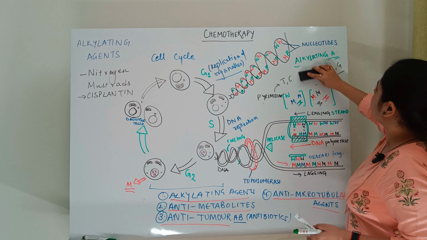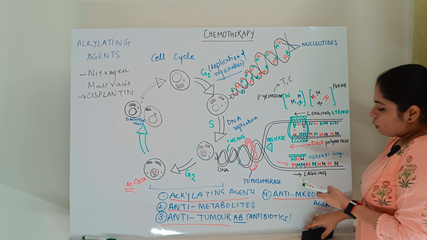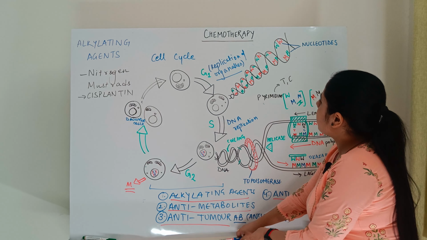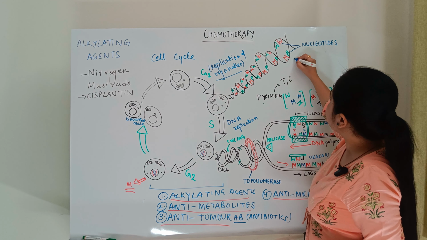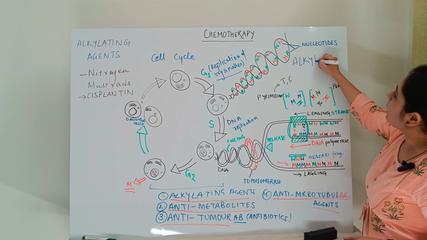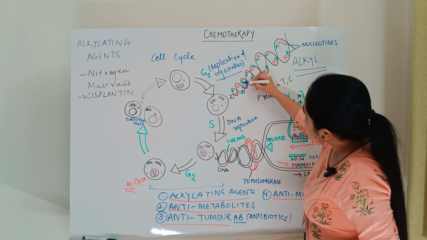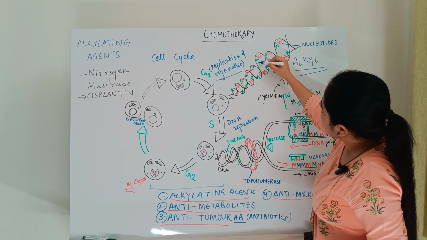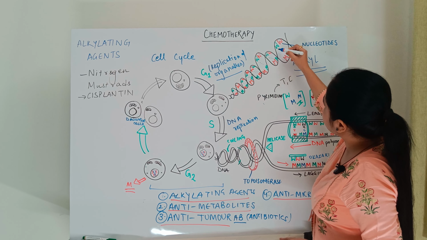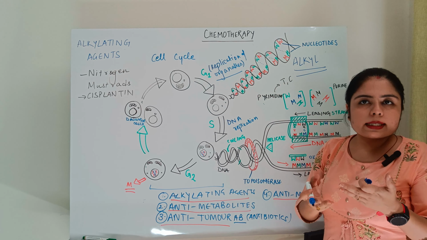I am clearing this off again. Let's focus on the bigger diagram. If some drug is entering, these alkylating agents with the help of their alkyl groups start to disturb the bonding. When the bonding is disturbed, cross-linking is happening.